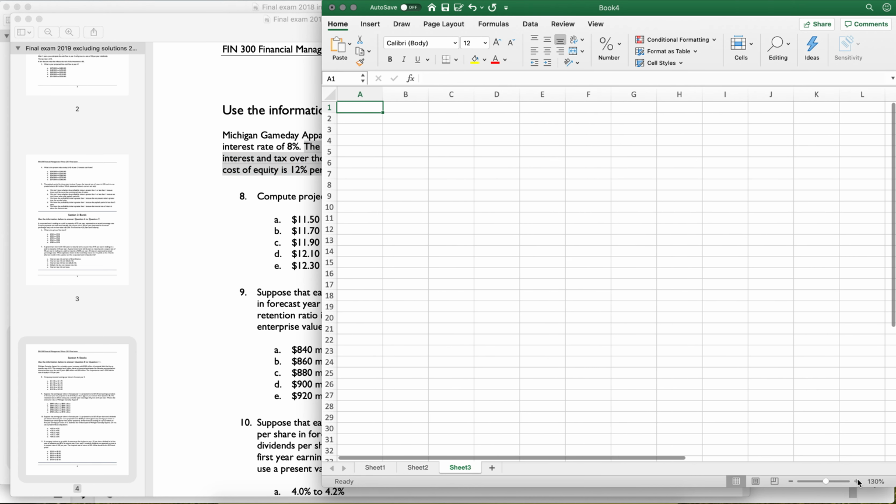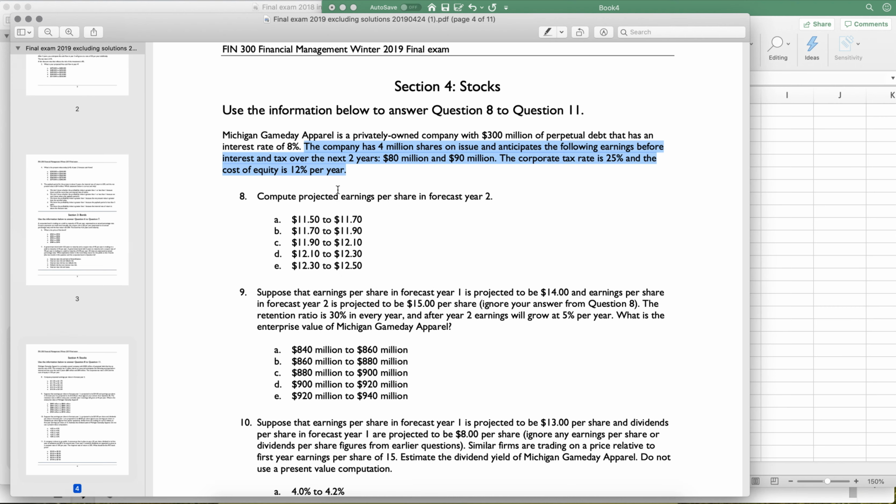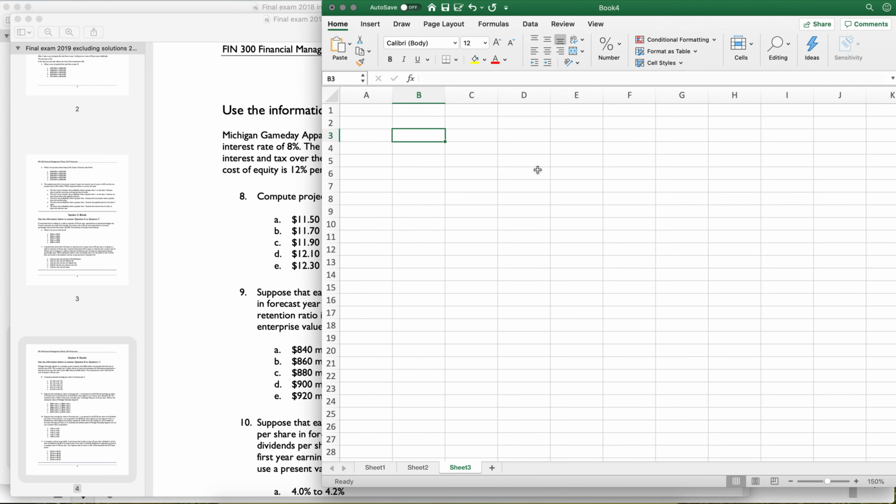Let's start a new page. All right, so we only really need EBIT for year 2 because that's what the question asks. So let's start with that. We are going to have to pay taxes, and the taxes are going to be at 25% rate. I don't know why I did that. The whole point was to reference that cell. Okay, so this is the